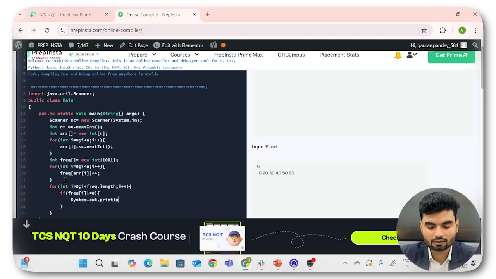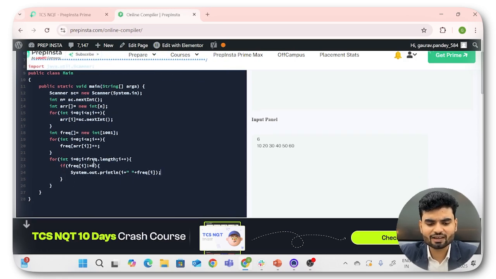System.out.println, and here we will print what? Here we will print first the index, which is our original value, with a space. For the space we'll use an empty string, and again plus the value we have there. So frequency[i]. So I feel like this should be the solution, right?